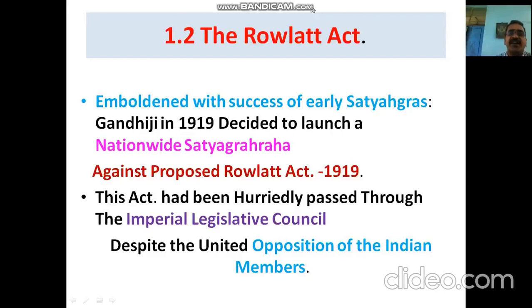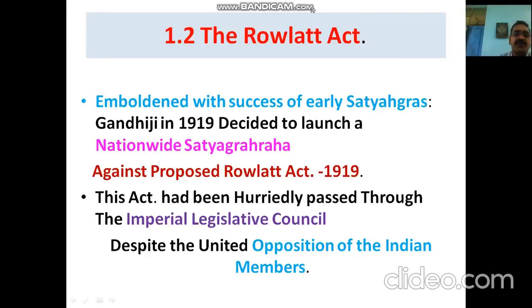In 1919, Gandhiji decided to launch a nationwide Satyagraha. Now, you know, Mahatma Gandhiji had already succeeded in the Satyagraha of Champaran, Satyagraha of Kheda, Satyagraha of Ahmedabad. In all these areas, he got success. And now Mahatma Gandhiji wanted to have a nationwide Satyagraha throughout India. All the people should take part. That's the purpose of a nationwide Satyagraha, so he decided to have it.